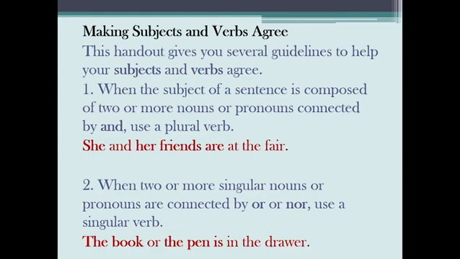Okay, so making subjects and verbs agree. This handout gives you several guidelines to help your subjects and verbs agree. You just have to remember that the subject and your verb have to be in coordination, in collaboration with each other. When the subject of a sentence is composed of two or more nouns or pronouns connected by and, use a plural verb. She and her friends are at the fair. When two or more singular nouns or pronouns are connected by or, nor, use a singular verb. The book or the pen is in the drawer.